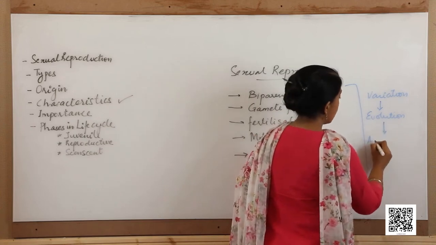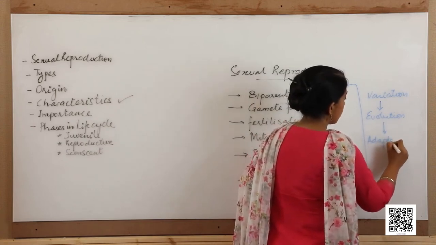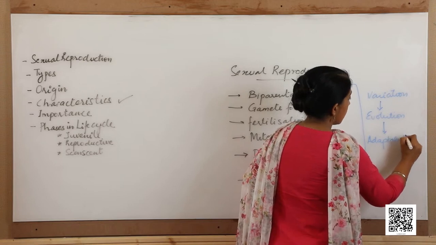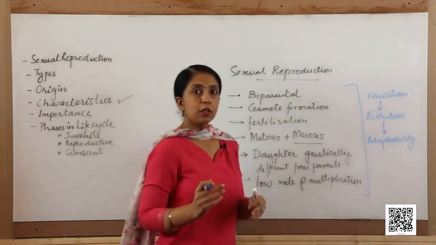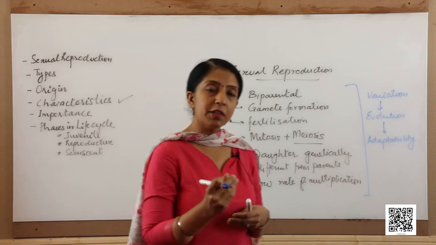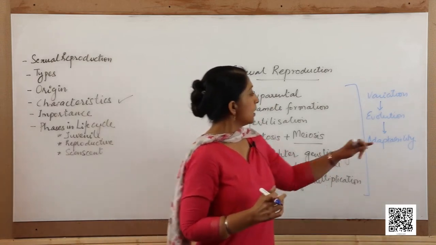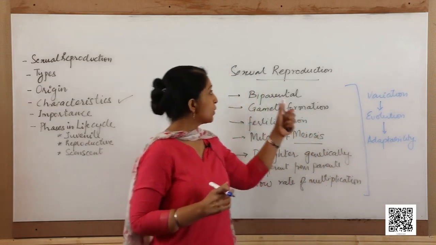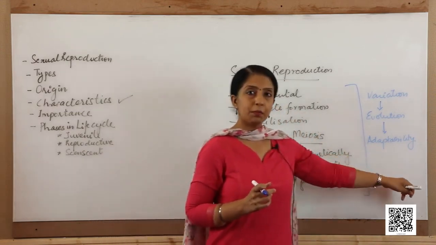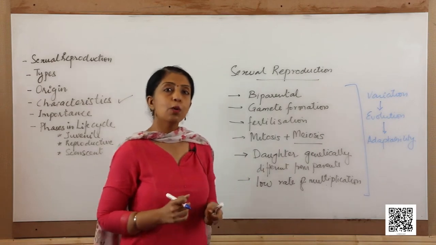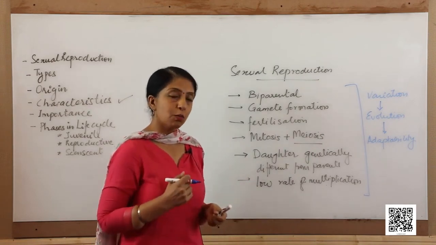Evolution helps in adaptability. The new individual improves with every generation as there is mixing of characters. So the individuals that reproduce through sexual reproduction are more adaptable as compared to those who reproduce through asexual modes of reproduction.